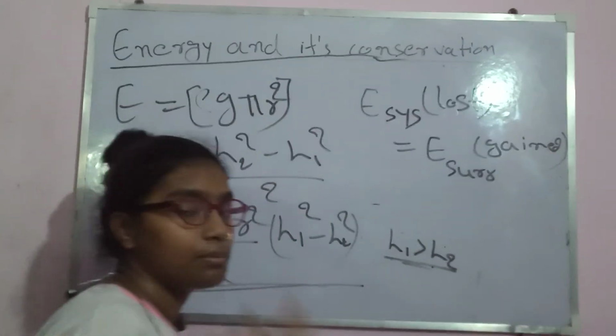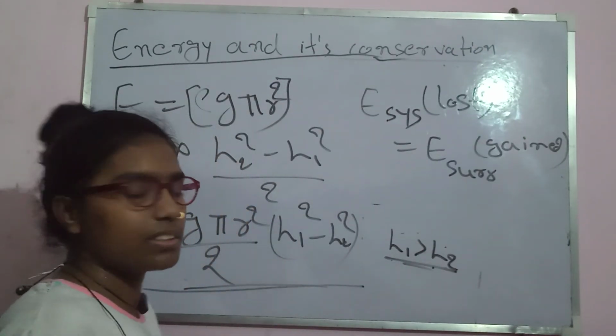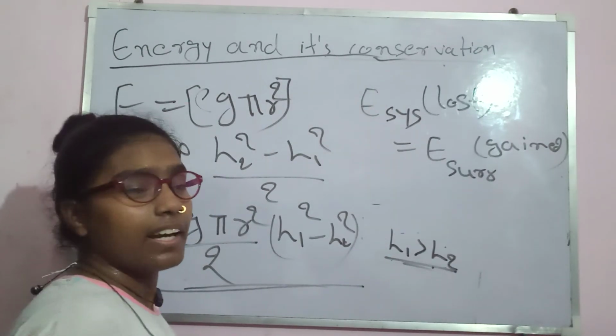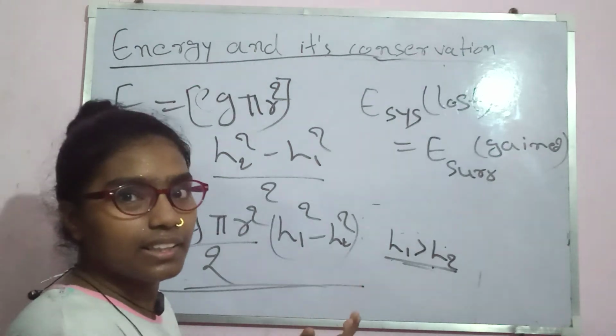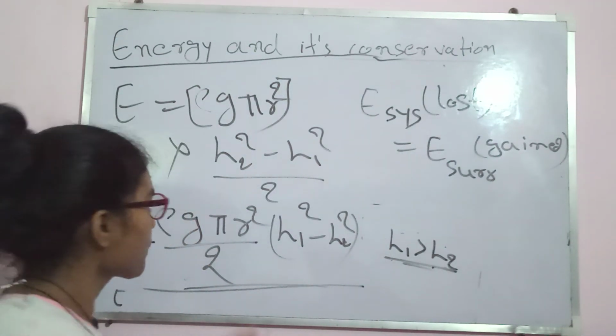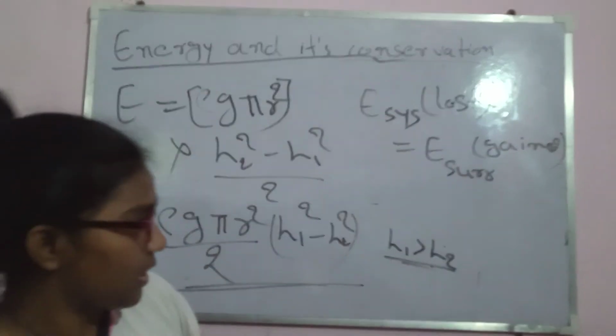Since the sum of the energy of the system and the energy of the surroundings must be constant, whatever we lose at one place, we must gain at another place, and whatever we gain at one place, we must lose at another. So here our discussion is, I think, finished.